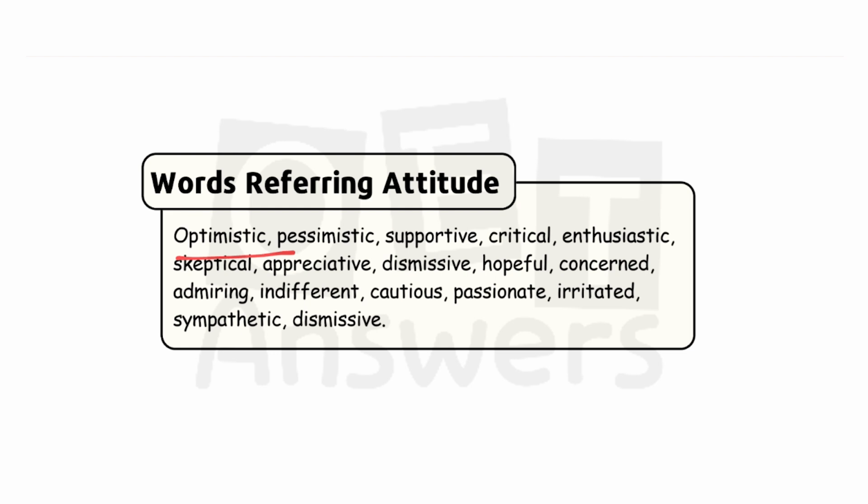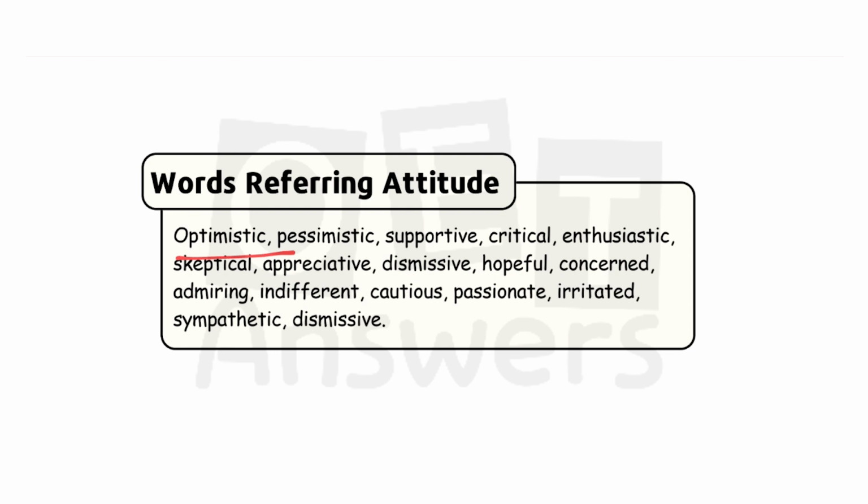Optimistic means positive and hopeful. For example, the new treatment offers an optimistic outlook for patients, so that patients will be more hopeful about the treatment.